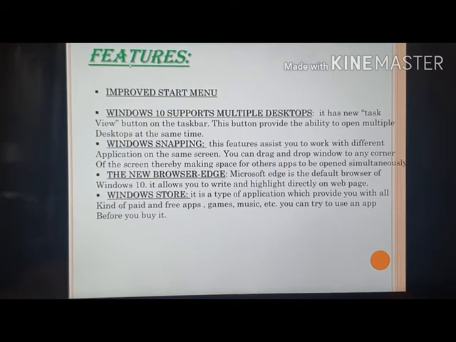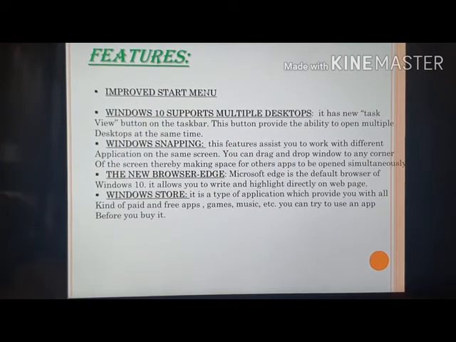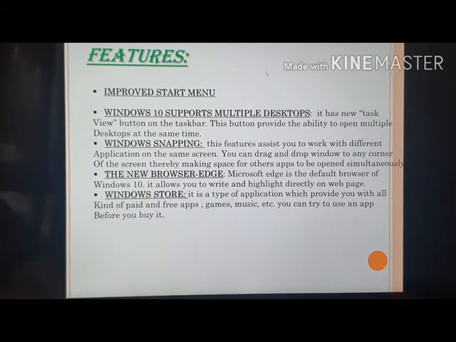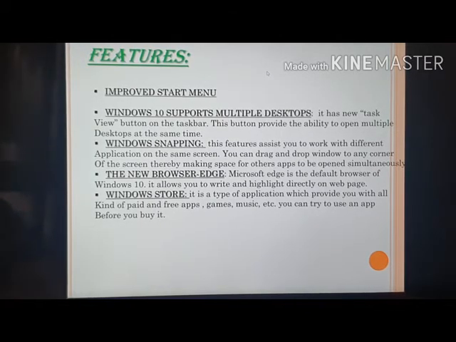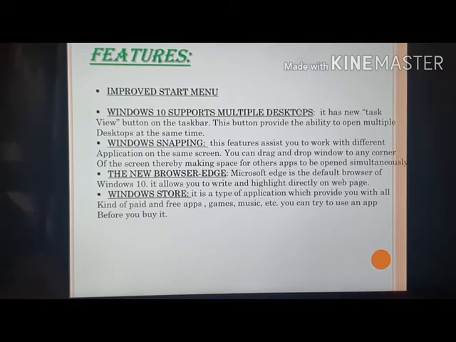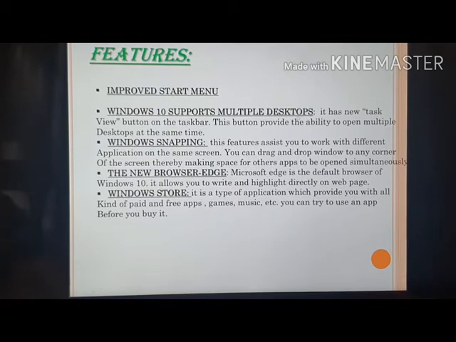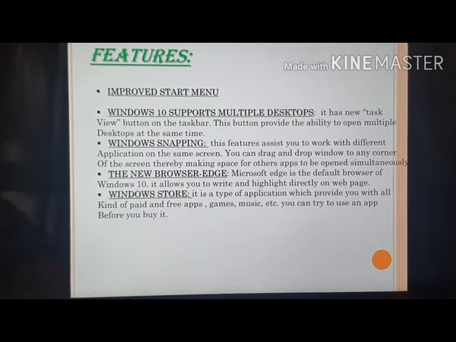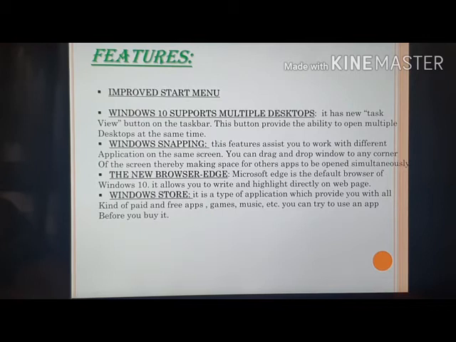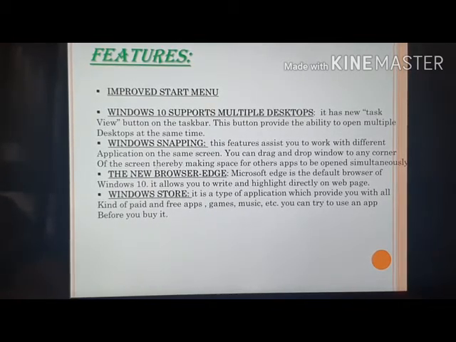Now the other features are the improved start menu. The start menu of Windows 10 gives you quick access to apps and services. I will tell you later. Next, Windows 10 supports multiple desktops. I have told you earlier, and I have shown you using my laptop. Now next is Windows snapping. Windows snapping is the same thing. We can use multiple windows at a single time. We can use many applications simultaneously.